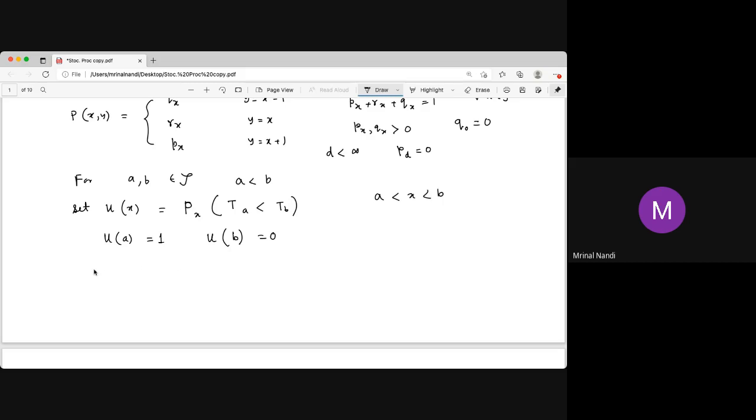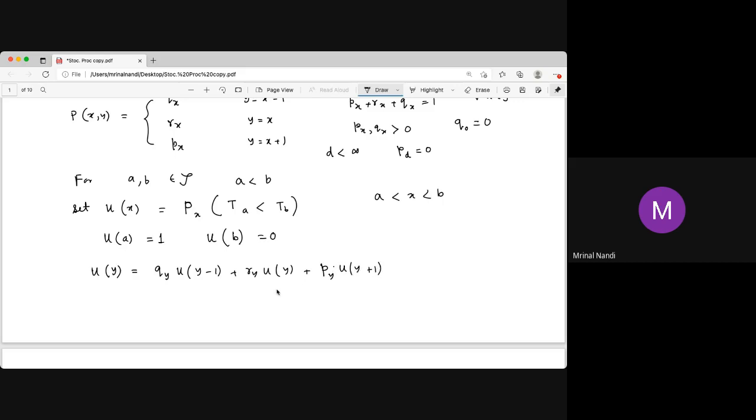Now what is the hitting time of U? If we start from y, the probability is Qy. For U there is a recursion relation: Uy equals Qy Uy minus 1 plus Ry Uy plus Py Uy plus 1.